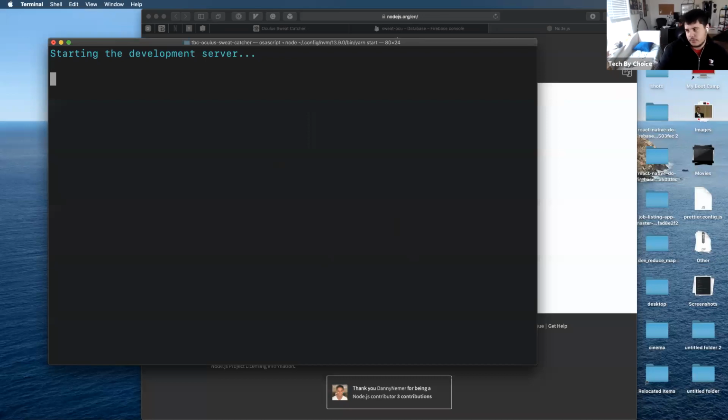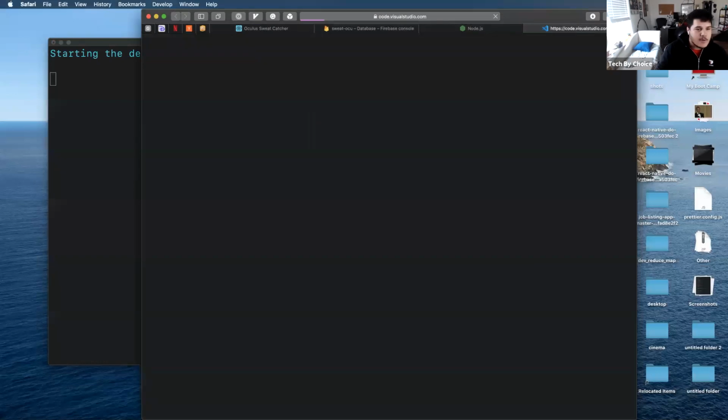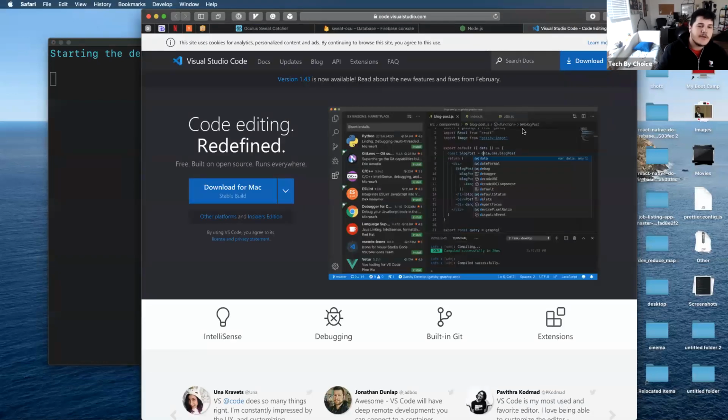There are so many different code editors, but the one that I really like using for JavaScript development, for React development, it's called VS Code, Visual Studio Code. It's made by Microsoft. I think they make pretty cool stuff.